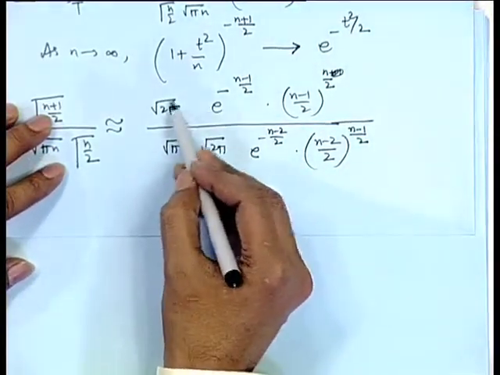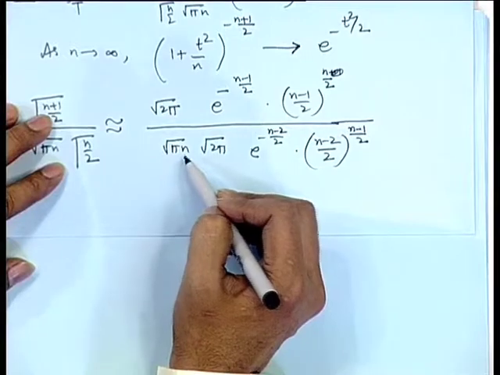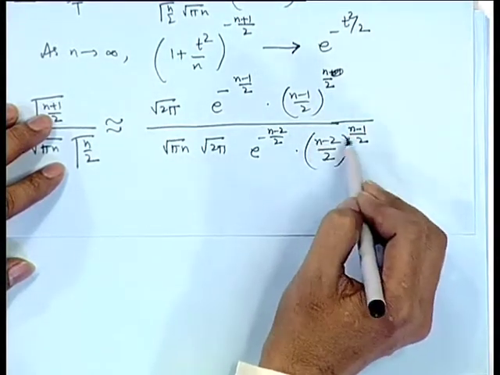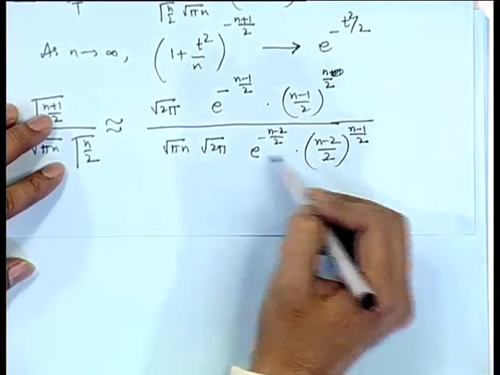We can do some simplification; root 2 pi will cancel out, and here you have 1 by 2 to the power n/2 and 1 by 2 to the power (n-1)/2. So, 1 root 2 will come here.